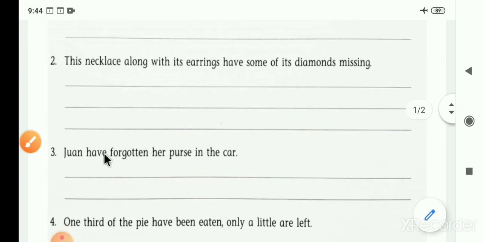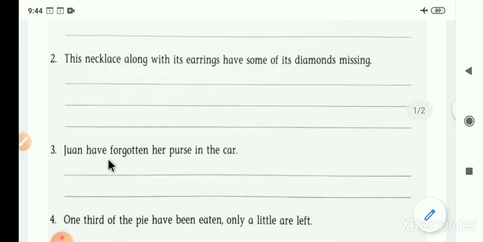Now the third sentence: Joan have forgotten her purse in the car. Here Joan is a third person singular. It's a person's name, a girl's name. So instead of have, we have to put has here because Joan is a singular subject.